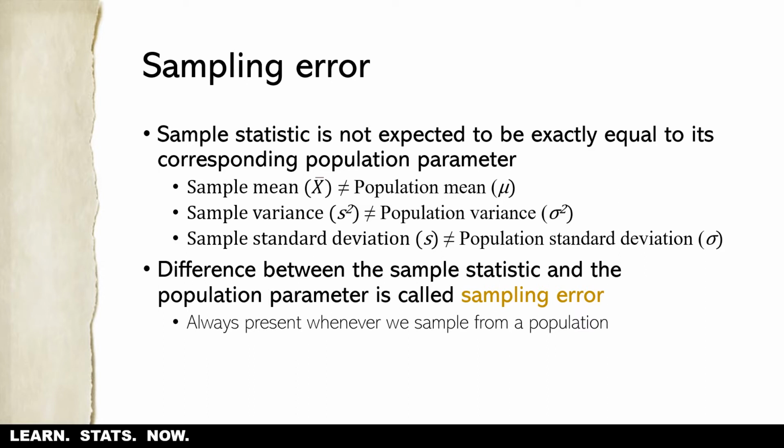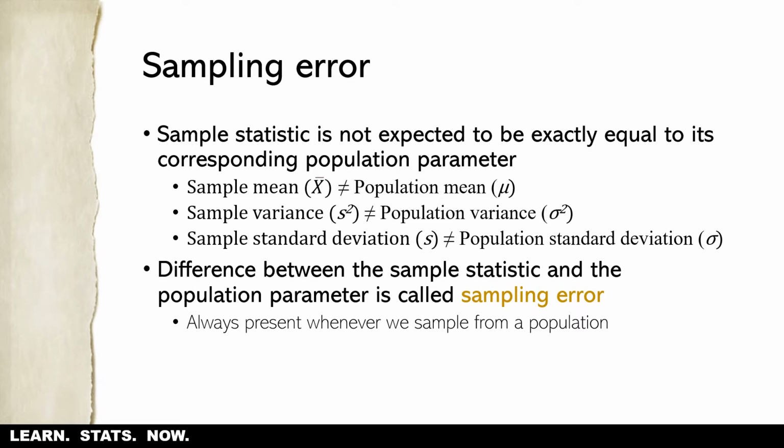So we know, for example, that a sample statistic is not expected to be exactly equal to its corresponding population parameter. So for example, for any sample that we take from a population, we don't expect the mean of the sample to exactly equal the population mean. Now the good news is it's not biased one way or the other. It's not biased toward being higher or lower than the population mean, but we don't expect it to be the same. That should make sense, right? Because if we could take an infinite number of samples, we wouldn't expect every sample mean to be equal to every other sample mean.